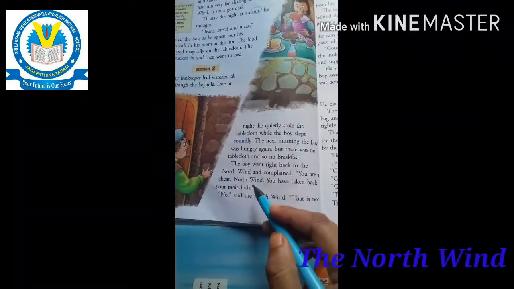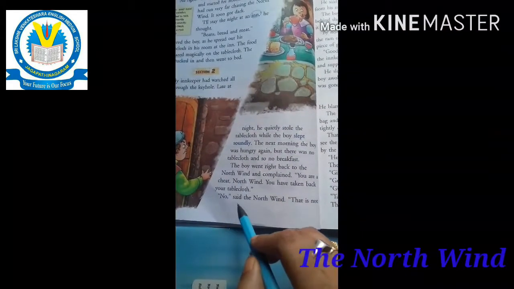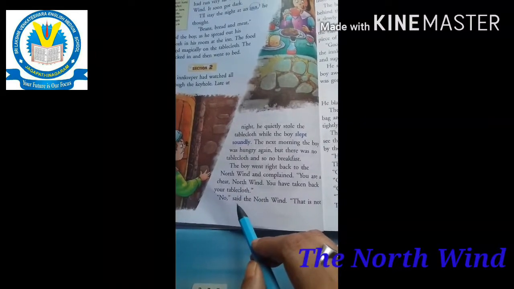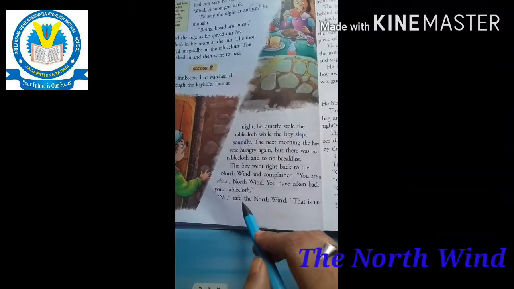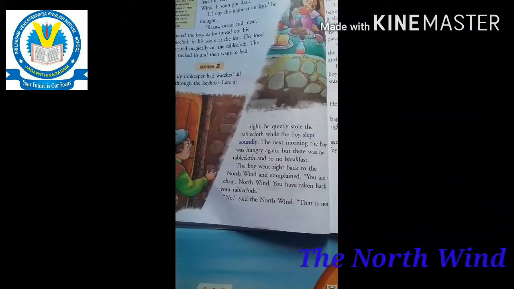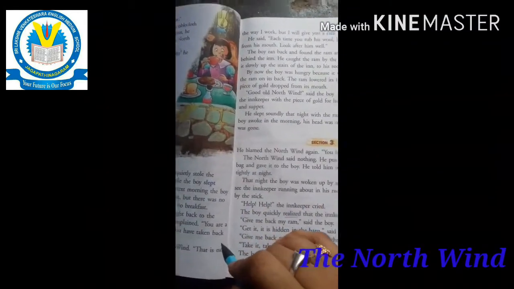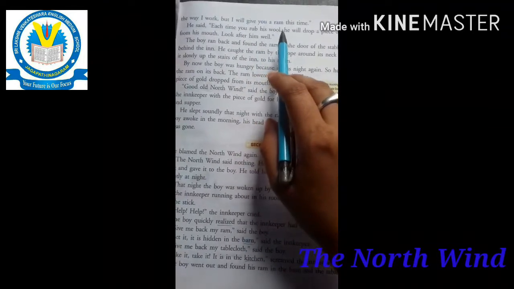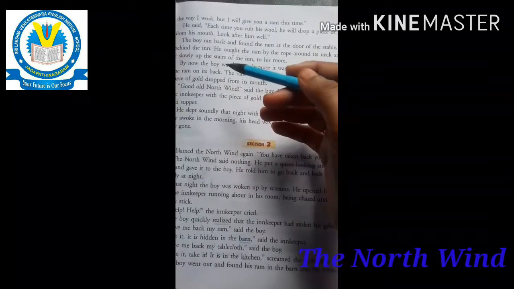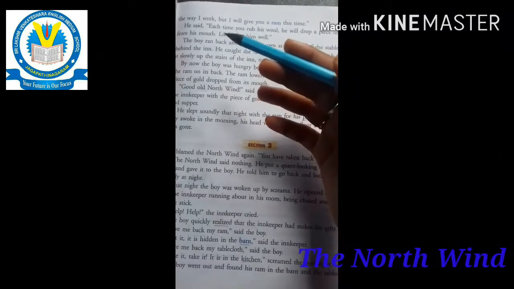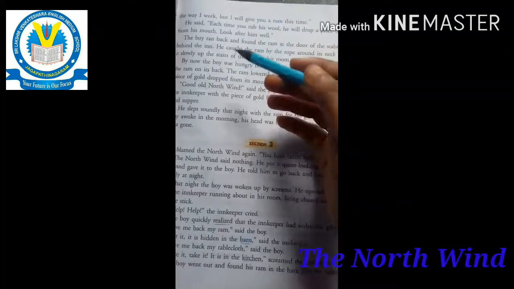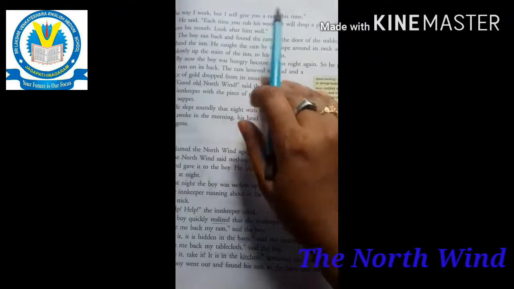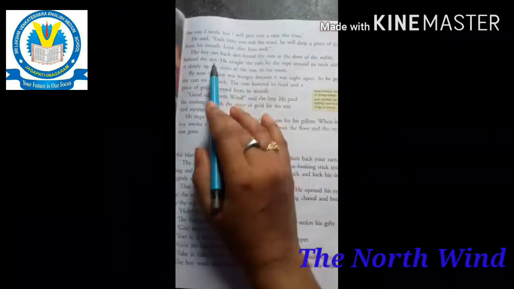Then the North Wind said, "No, I am not. That is not the way I work. I gave you the tablecloth, but you lost it. But I will give you a ram this time."